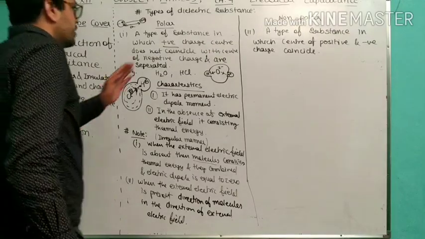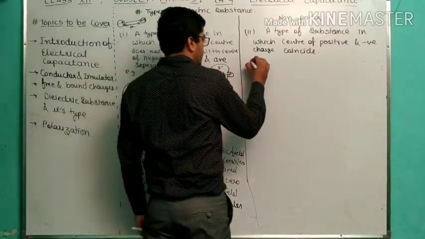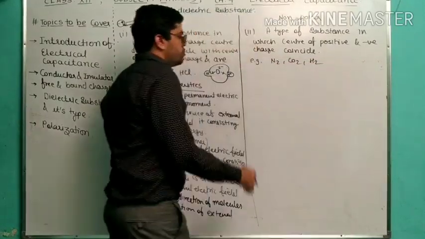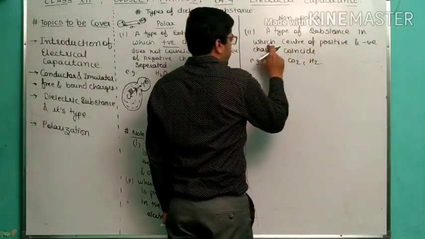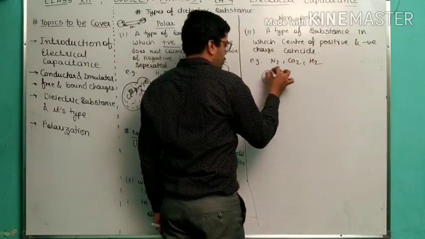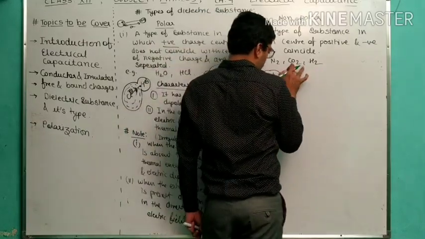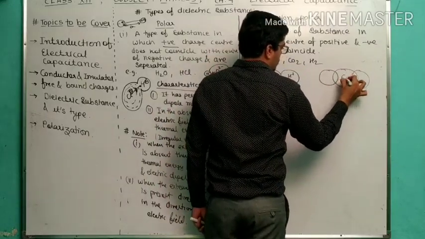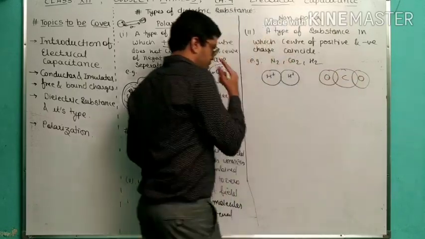So now we are talking about the next one, non-polar. In non-polar the examples are N2, CO2, H2. Non-polar are a type of substance in which center of positive and negative charge coincide. So for H2 we are going to draw like this. This is H plus, this is H plus. And CO2, this is the carbon, this is oxygen, this is oxygen.